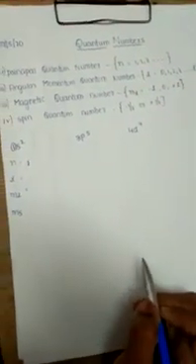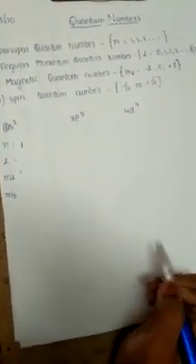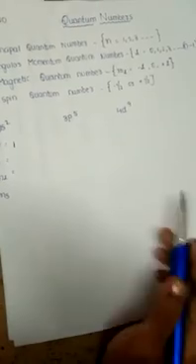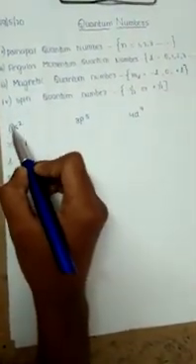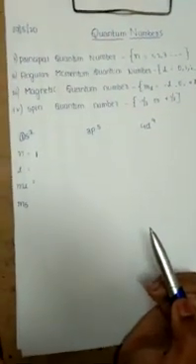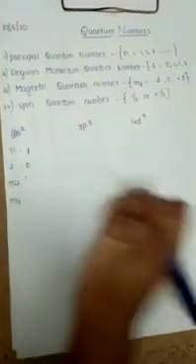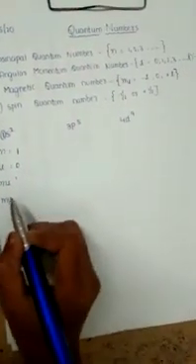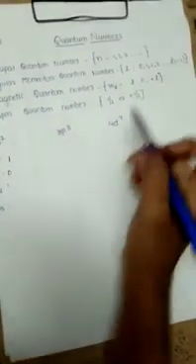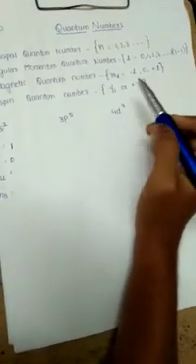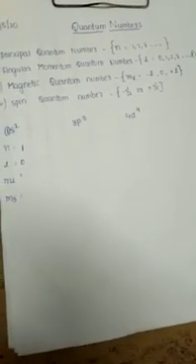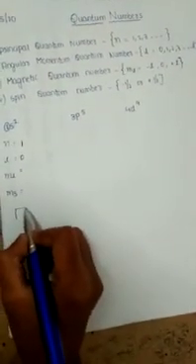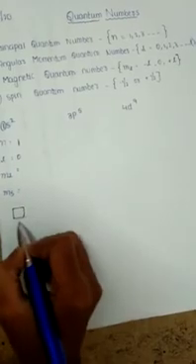If L equals 0, it represents the s orbitals. We already know that. If L equals 1, it represents the p orbital. Here the given orbital is s, and for the s orbital, the L value is 0. Moving to the ml value, I already told you that ml includes both positive and negative values. How can we write it? An s orbital can accommodate 2 electrons. That means it has only one value, that is 0.